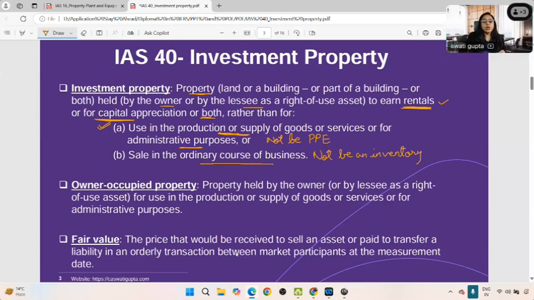Next comes owner occupied property. What is owner occupied property? Firstly, it is held by owner or by lessee as ROU asset for use in the production or supply of goods and services, or for admin purpose. So what happens?